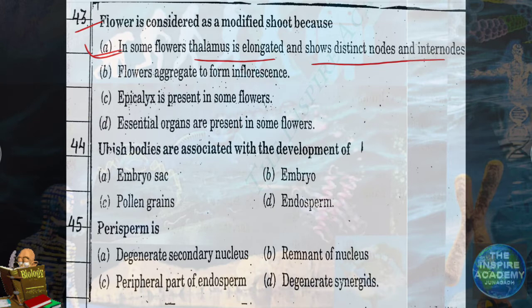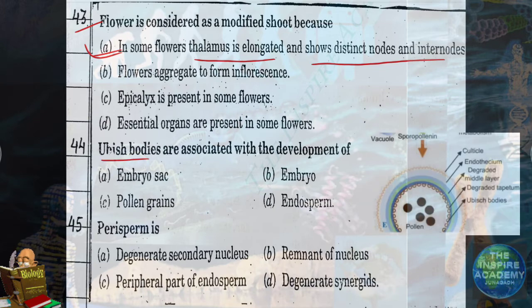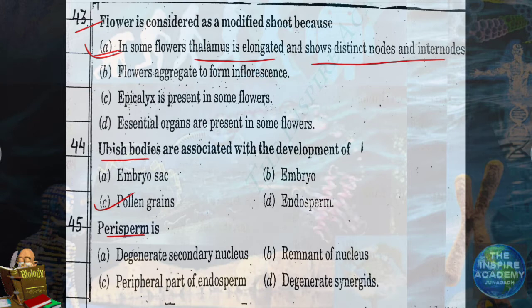Question number 44. Ubisch bodies are associated with the development of pollen grains. Question number 45. Perisperm. What is perisperm? It is a remnant of nucellus. Not nucleus, it is nucellus. Example, black pepper.